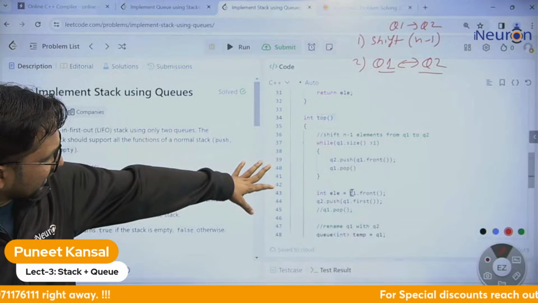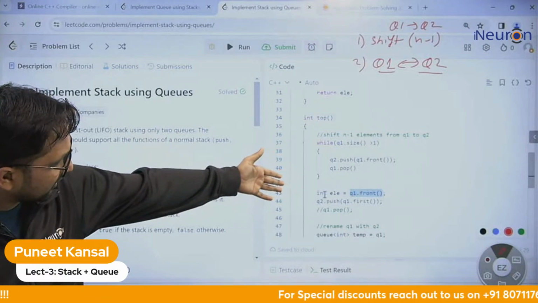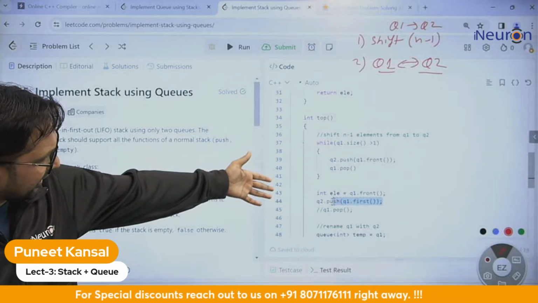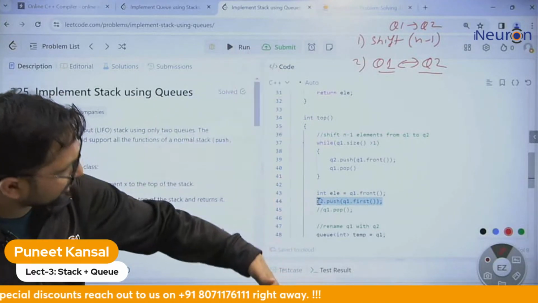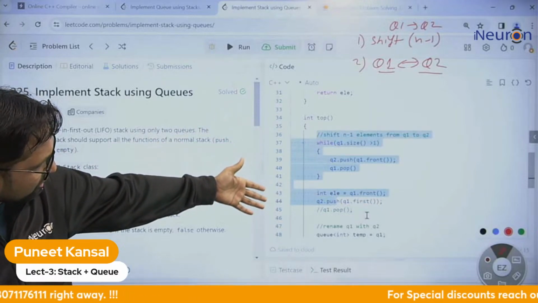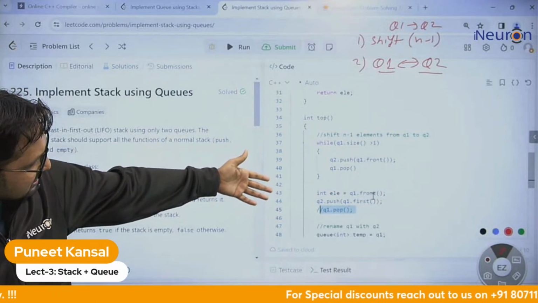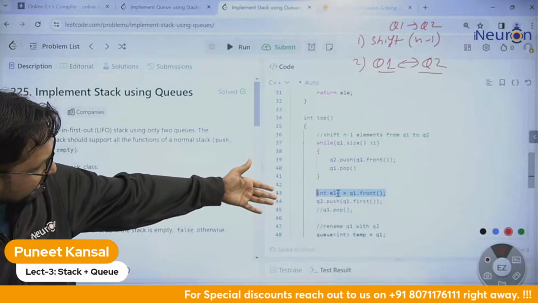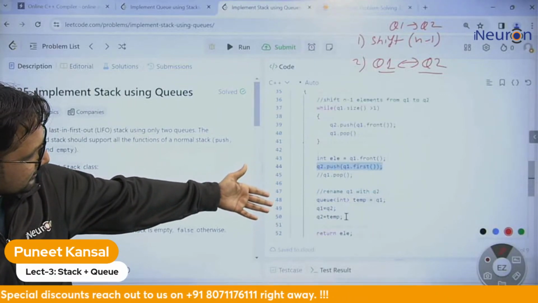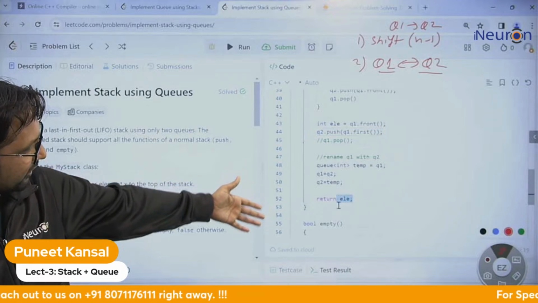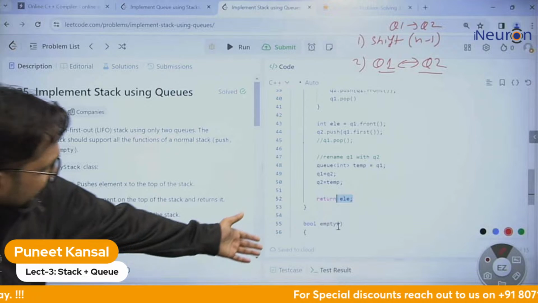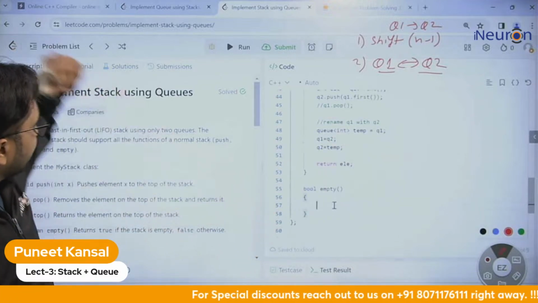The top element was the nth element, which I take in this variable. And I do not delete it. I put it also into the Q2. Okay, all the same operation done. I do not delete the element. I just take the element in a variable and put it into the Q2 back, and then we return the element. Fine.